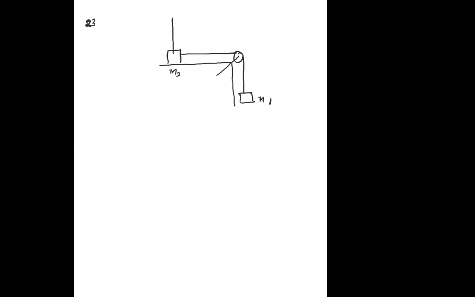Massless pendulum is connected here. The question: platform of mass M2 is placed on a smooth horizontal surface, and another block of mass M1 is suspended with the light string passing over the smooth pulley. Now the system is released. The light ball makes an angle theta with, then it is in equilibrium with respect to the platform.